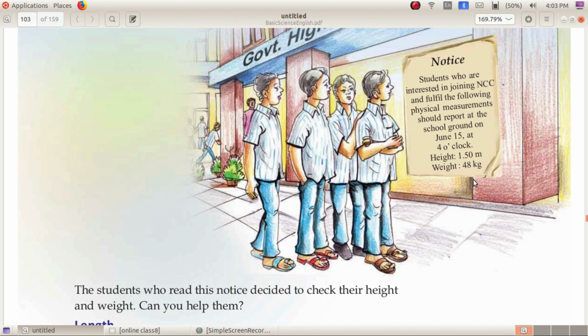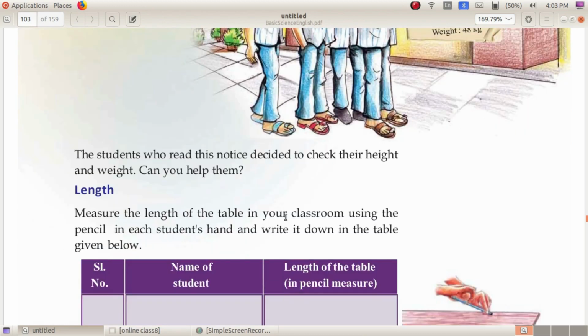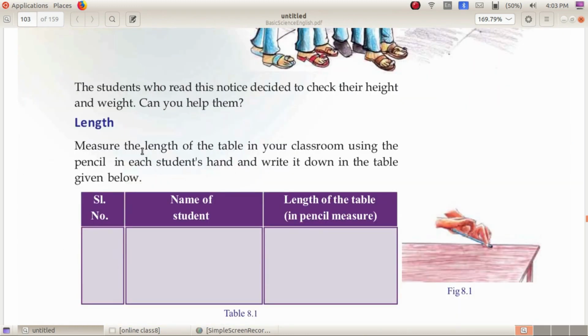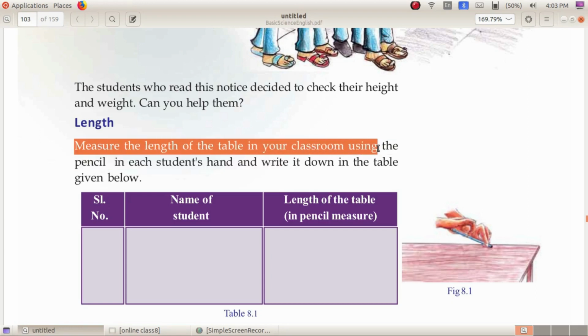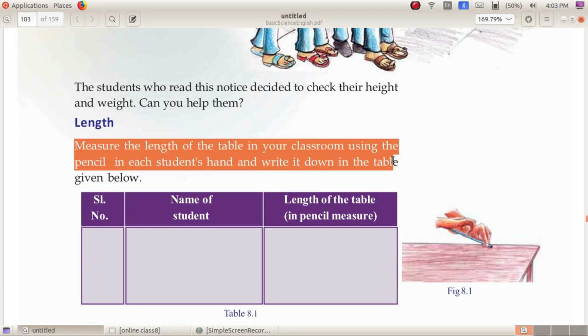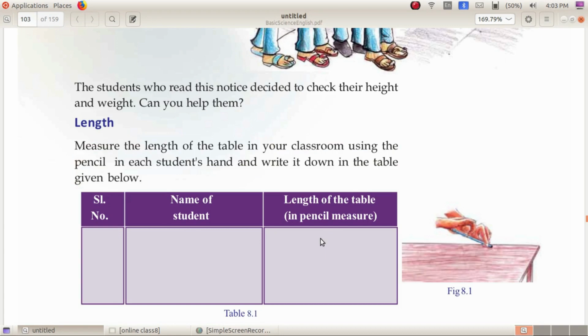Here first we have a worksheet given. Here we have to measure the length of the table. We have to measure the length of the table in your classroom using the pencil in each student's hand and write it down in the table given below. Every student will have a pencil in your hand, and using that pencil we have to measure the length of a table, the same table, using pencils of different lengths.